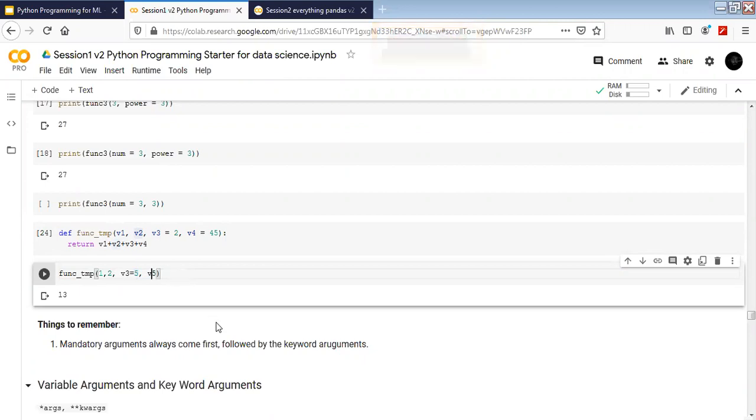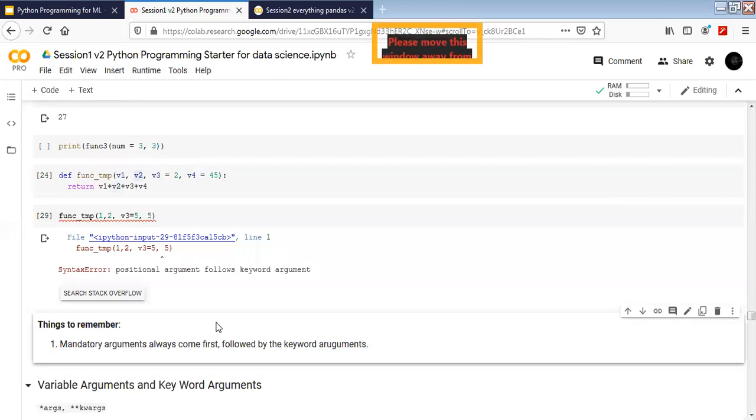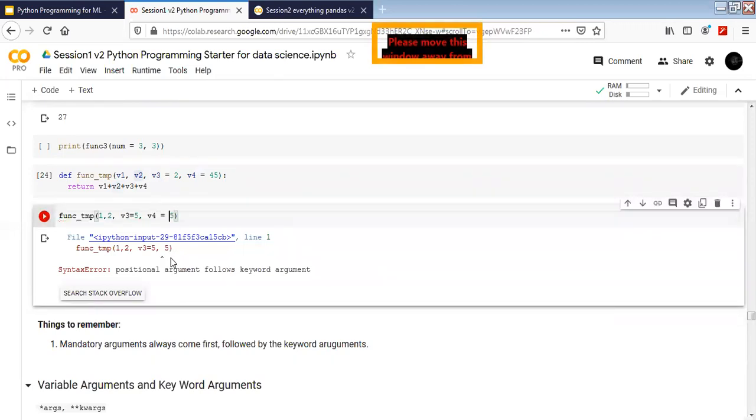But if I remove it like this, now is it going to work or not? No, sir. It will throw error. Yes, so it will throw us an error. However, how about this? It will work again. It will work. Yes, exactly.